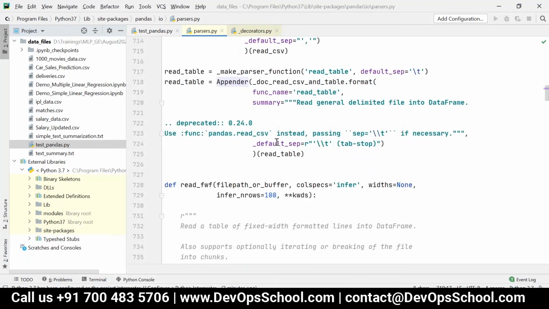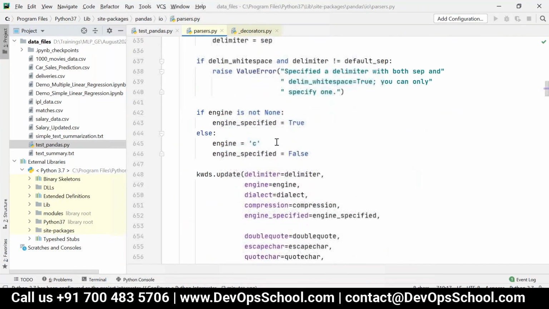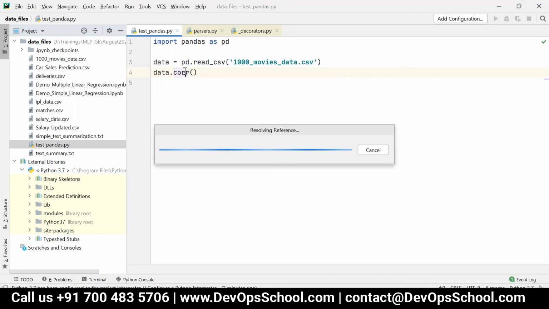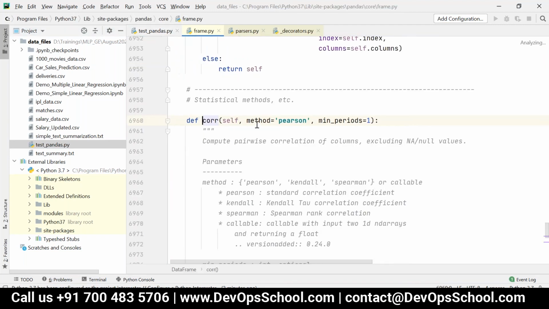So this is nothing but for that read CSV. And you were asking something, right? Let's say this is data is equal to something. And then if I say data.corr, and then here the method is equal to Pearson correlation.